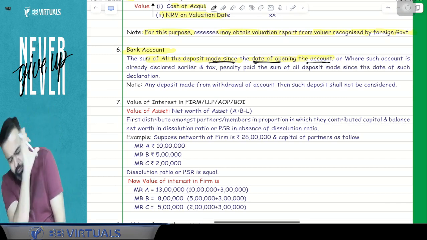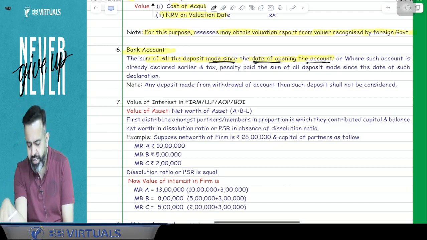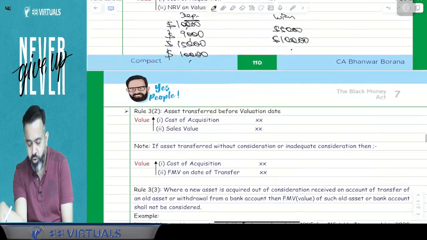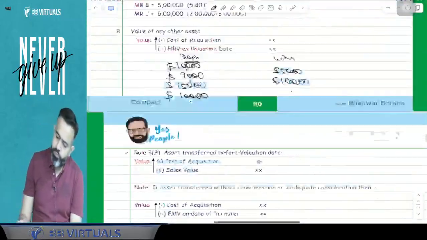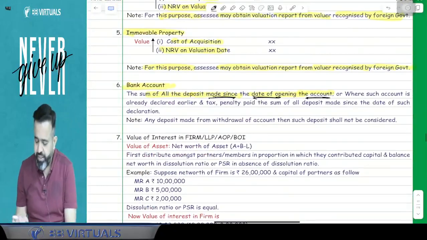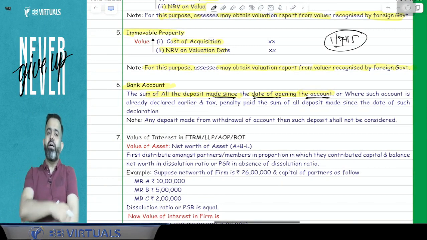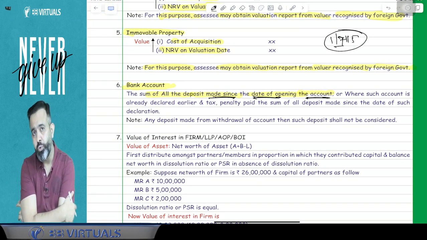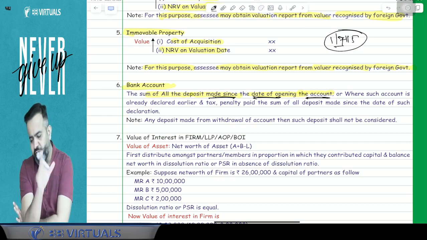Now guys, when this Act came in 2015, the government gave you one option to declare all your foreign assets and just pay the tax on whatever value as on 1st July 2015. So when this Act came, the government asked you, okay, you can declare your foreign assets and just pay the tax on whatever value as on 1st July 2015.